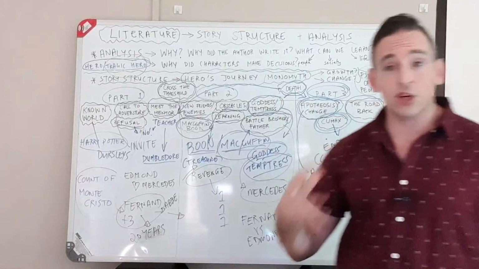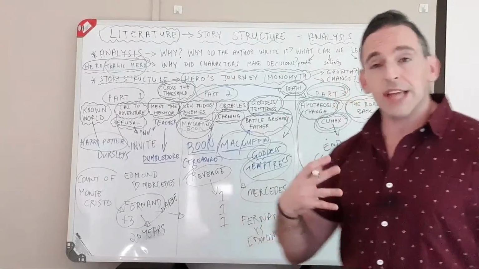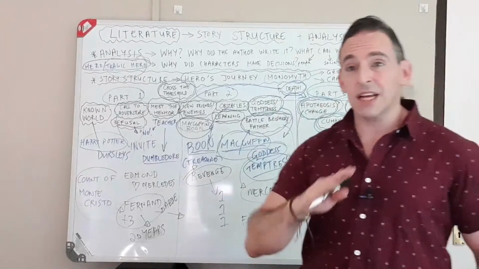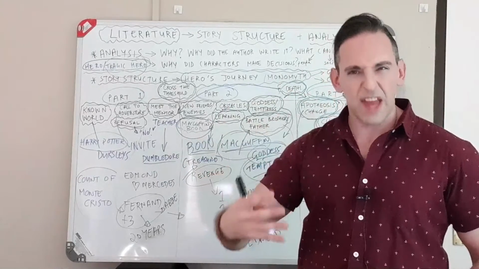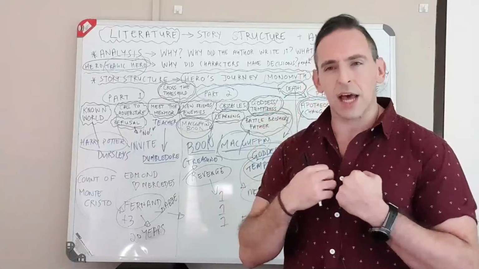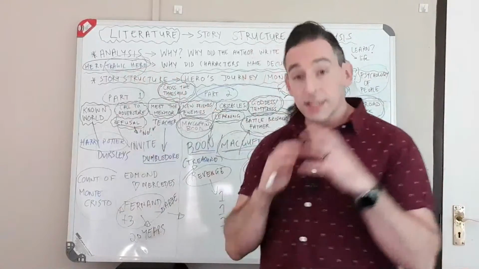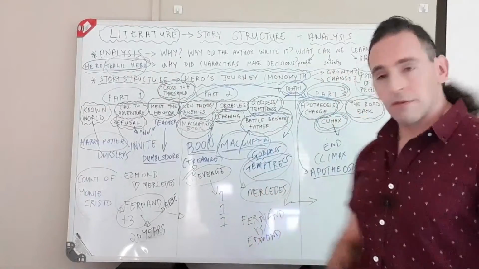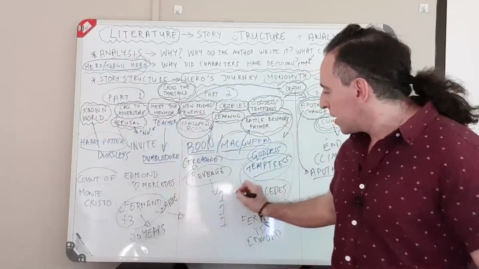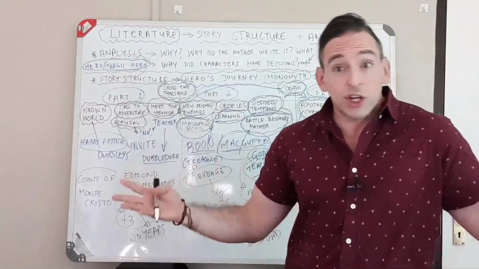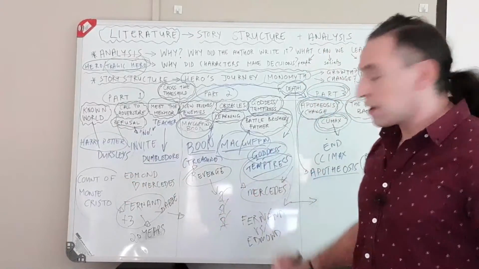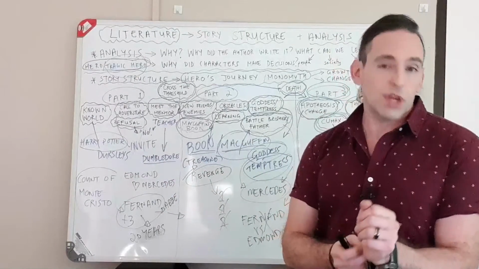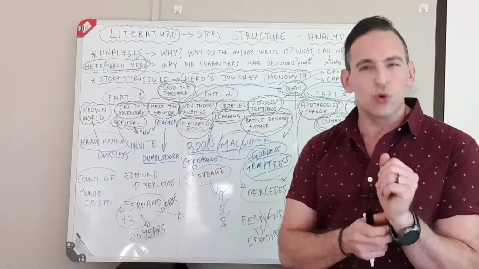Now, this is why I've chosen the Count of Monte Cristo, because in the original story, Edmond doesn't get over this need for revenge. It's inside of him. He's the tragic hero. He doesn't get over it. And because of that, he kills Fernand, and he gets revenge on everybody that did everything bad to him, and he's rich, but he loses Mercedes. So he loses Mercedes. He also loses his son because this need for revenge was just too great for him.